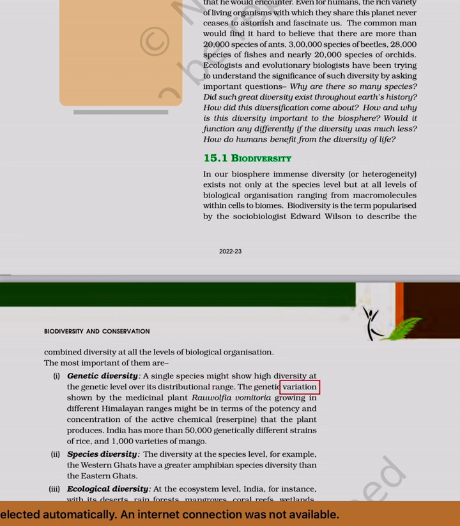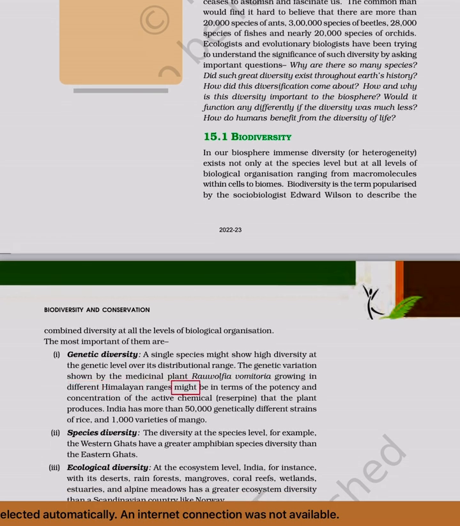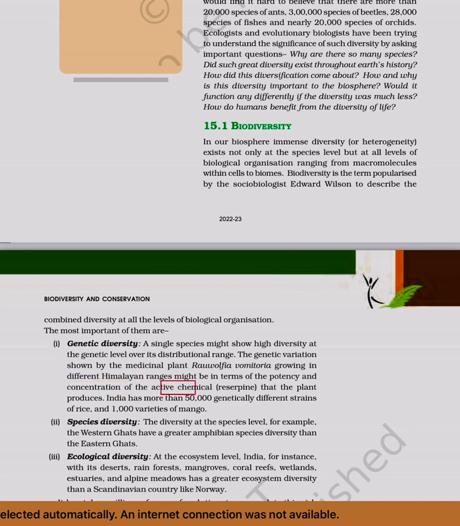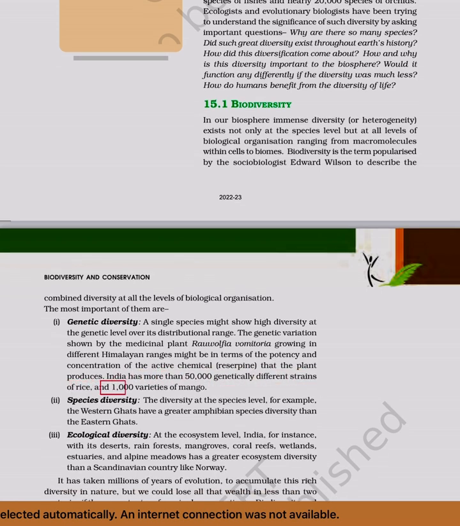The genetic variation shown by the medicinal plant Rauwolfia vomitoria growing in different Himalayan ranges might be in terms of the potency and concentration of the active chemical reserpine that the plant produces. India has more than 50,000 genetically different strains of rice and 1,000 varieties of mango.